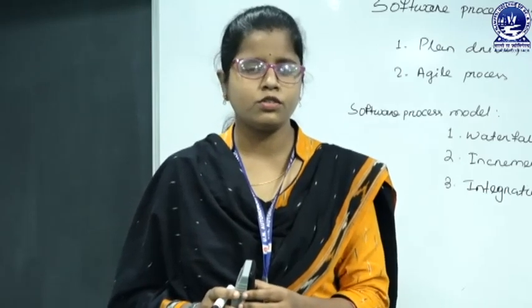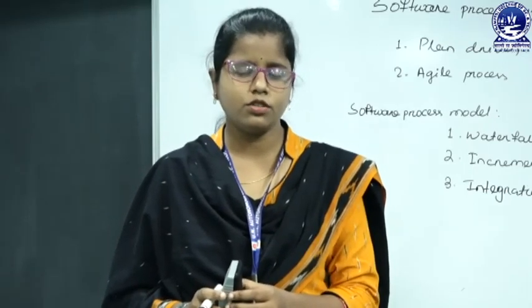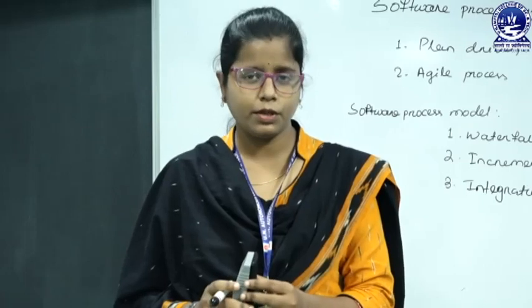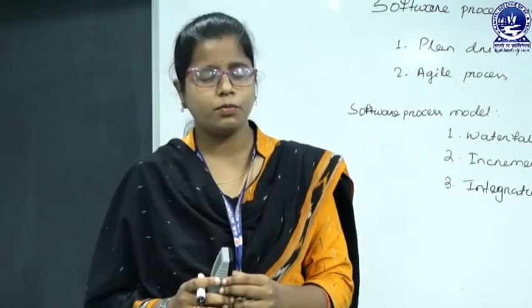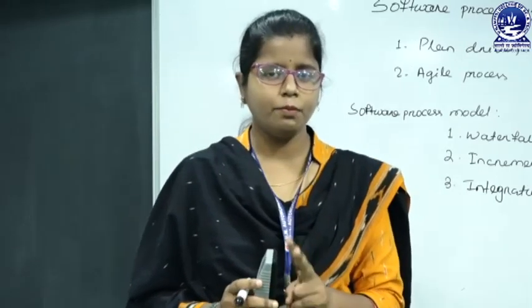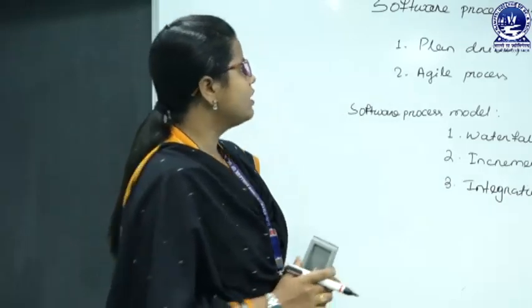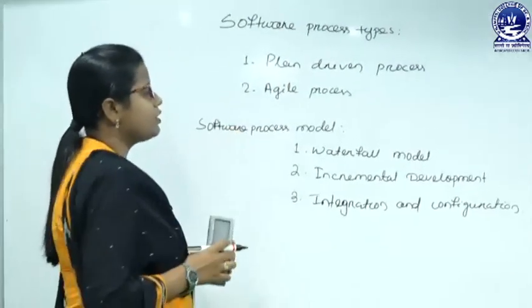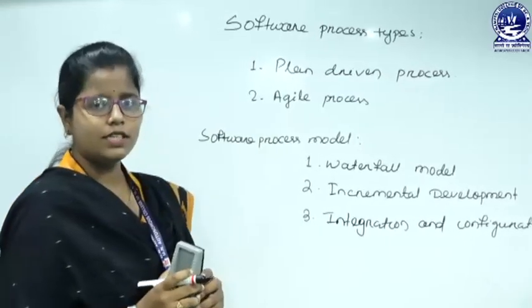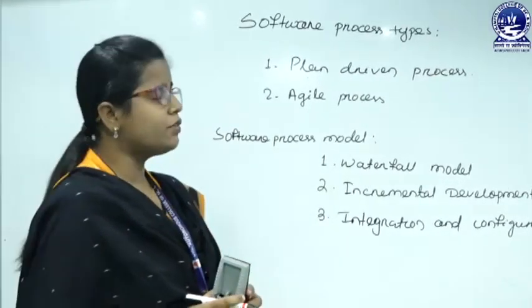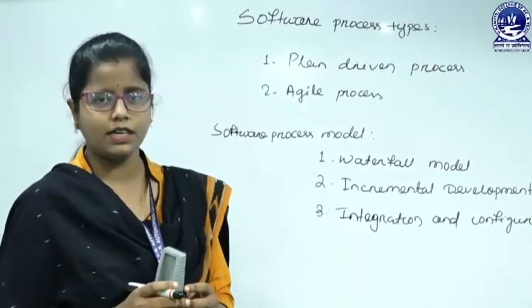So, before going to the software process model, let us know what a software process is and how many types of software processes there are. We have two types of software process. The first one is the plan driven process and the second one is the agile process. So, what does that mean, plan driven and agile process?